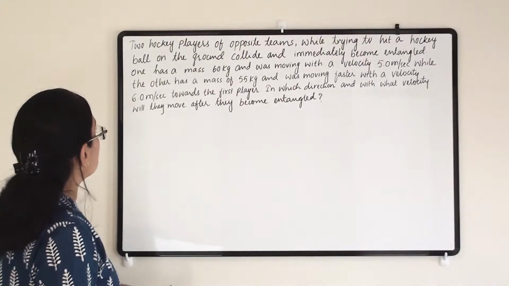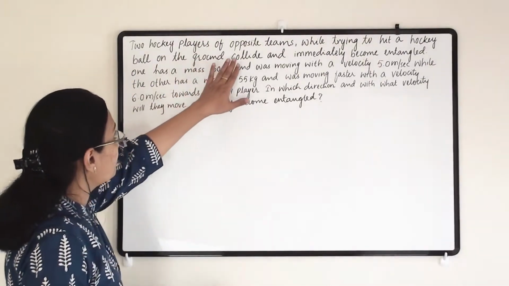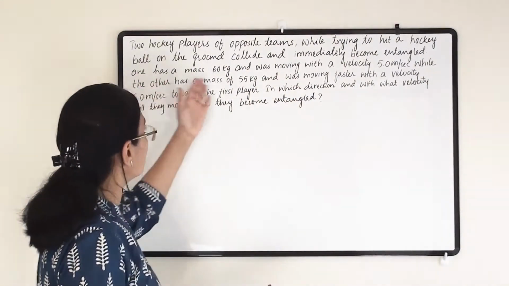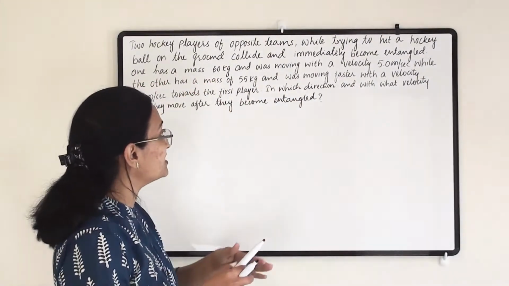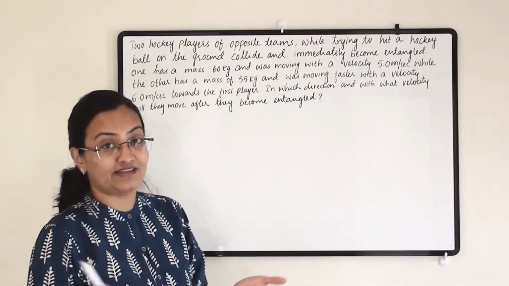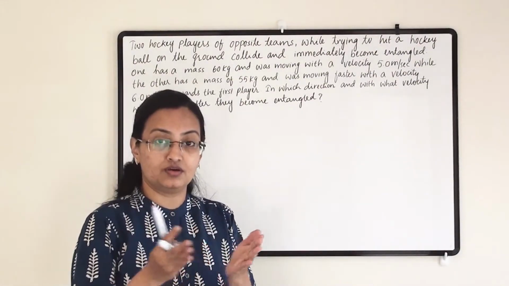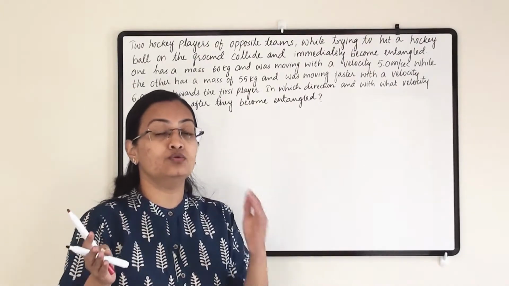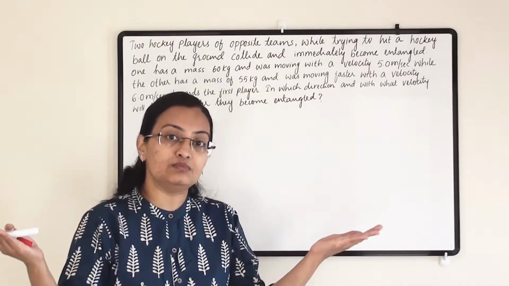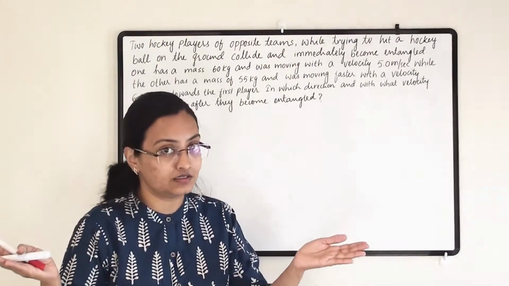So the example says that two hockey players of opposite teams, while trying to hit a hockey ball on the ground, collide and immediately become entangled. They are running and looking towards the ball, they collide with each other, and immediately they separate and go in another direction.